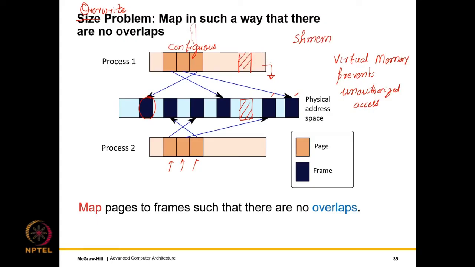We can map one virtual page of one process and another virtual page of another process to the same physical frame. So if the process writes to any byte over here, this will reflect over here, which is going to also reflect over here. So they become the same. This is an example where we deliberately create an overlap to create a shared memory communication channel.